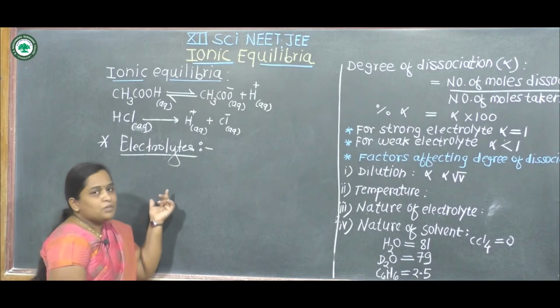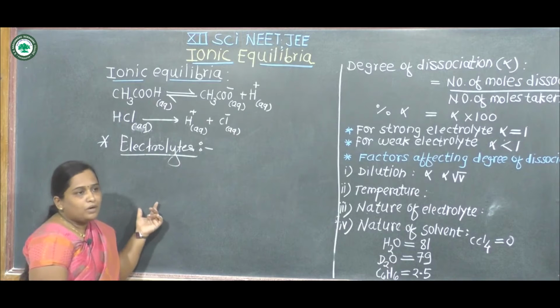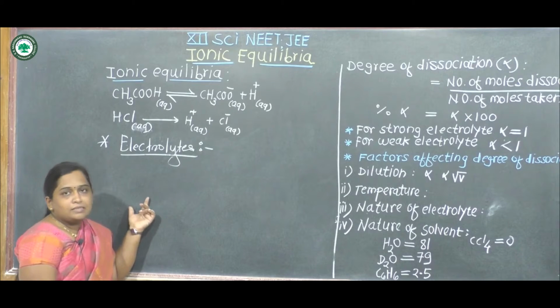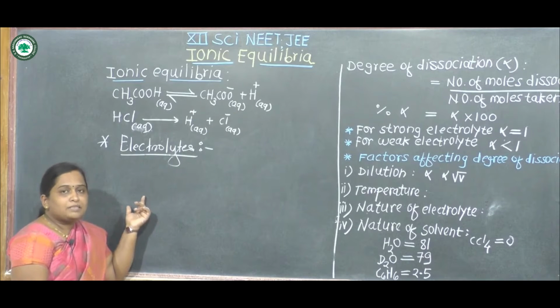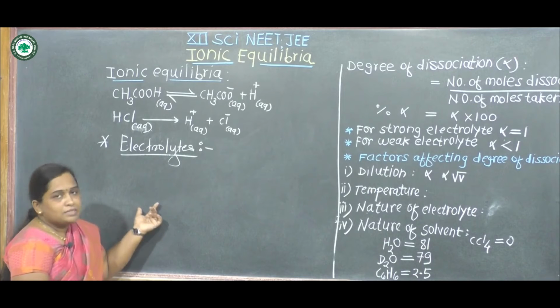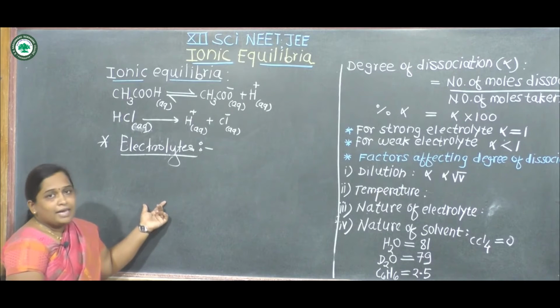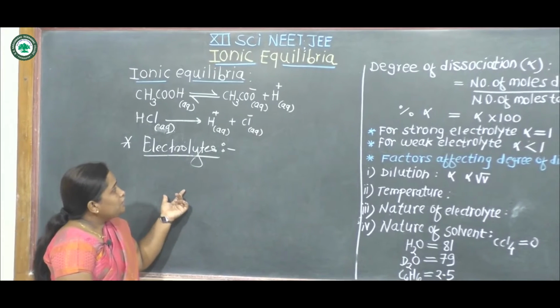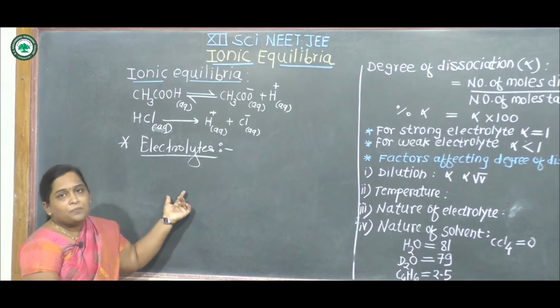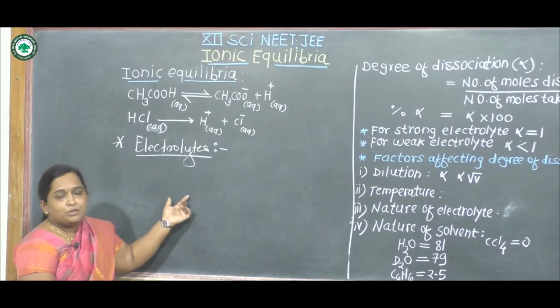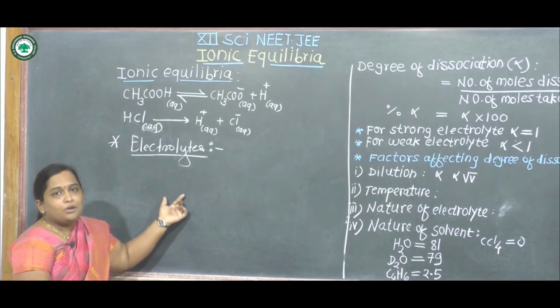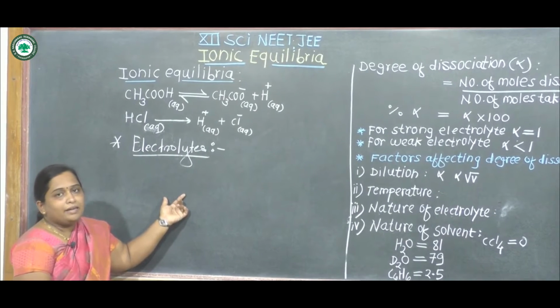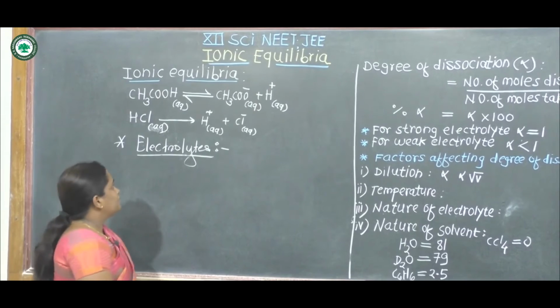When substances are dissolved in water, some substances dissociate into ions and some substances are present in molecular form in the solution. According to this, the substances are classified into two groups, that is non-electrolytes and electrolyte substances.